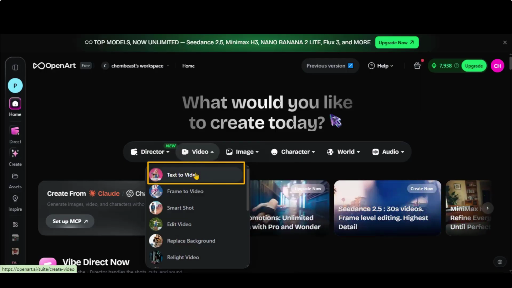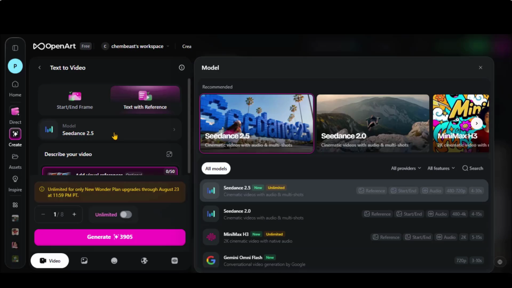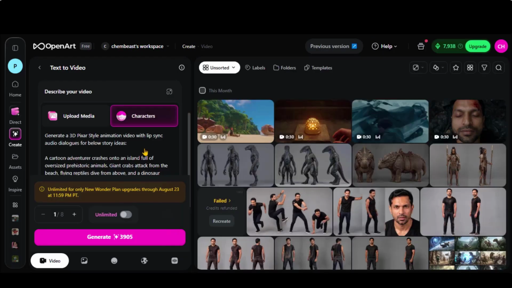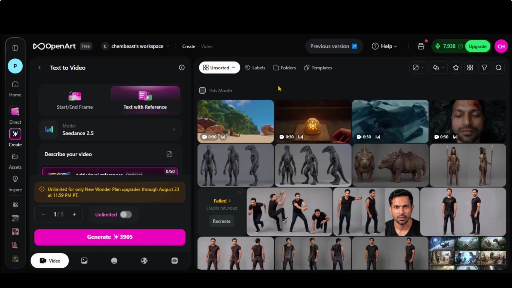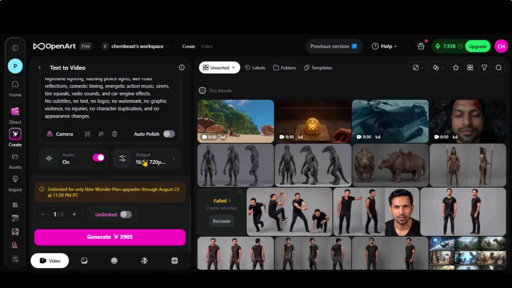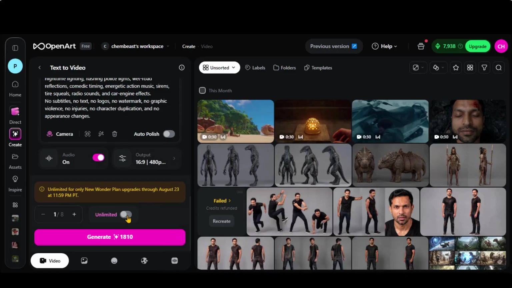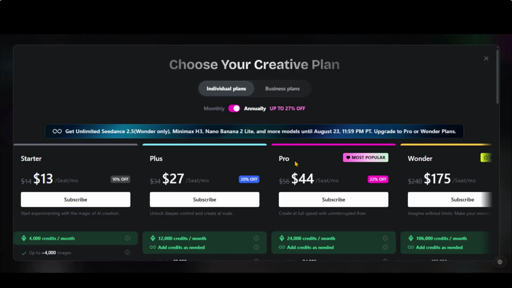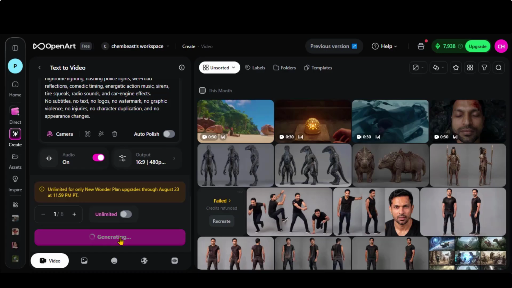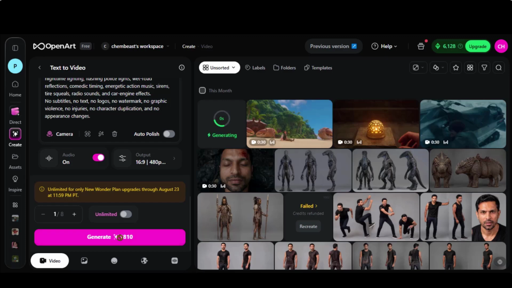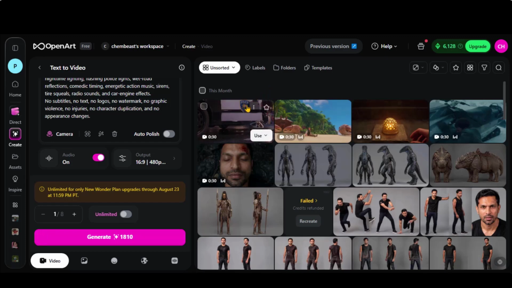Select the text-to-video option. Choose the Seedance 2.5 model from the list. Now paste the prompt text here. To save credits for more video testing, I will go with 480p resolution, a landscape aspect ratio, and a 30-second video duration. By subscribing to the Wonder Plan, you can generate unlimited videos for a limited time. Click the Generate button and wait for a couple of minutes. And here we have the output video.